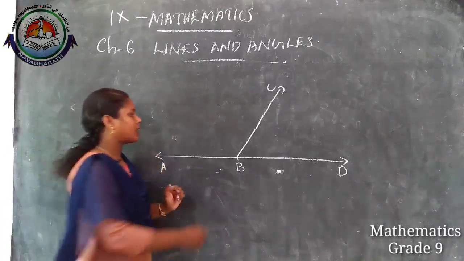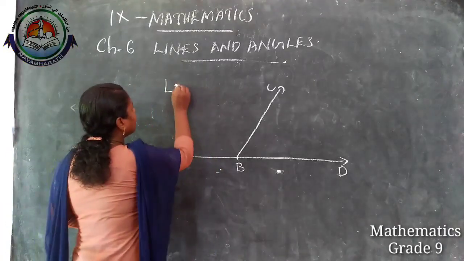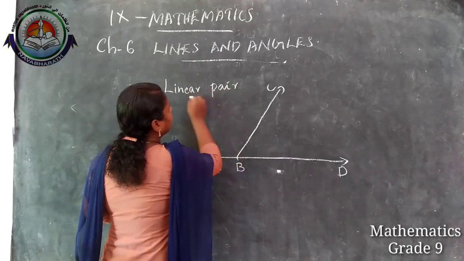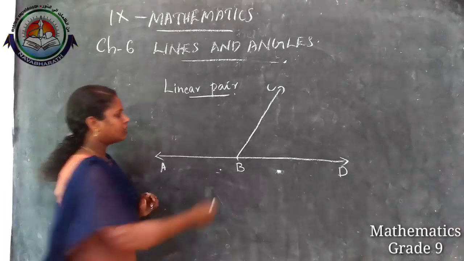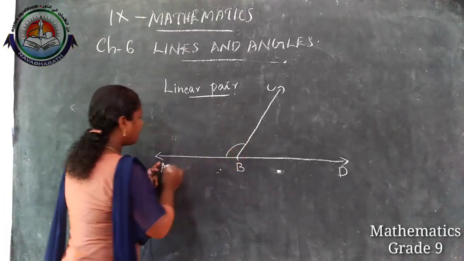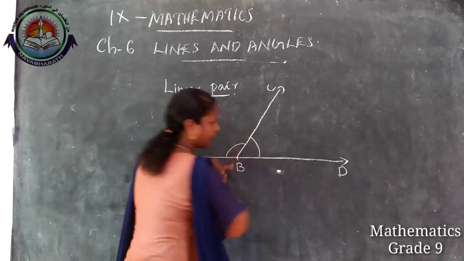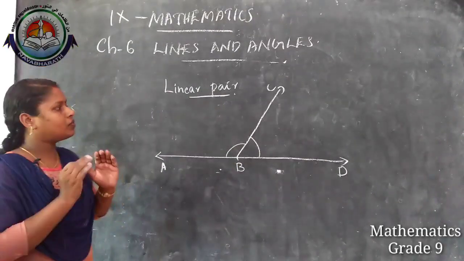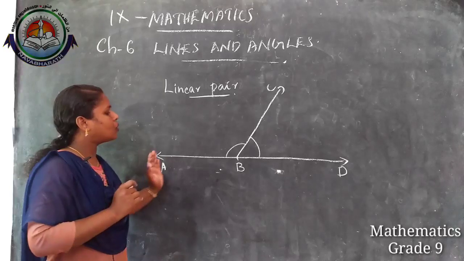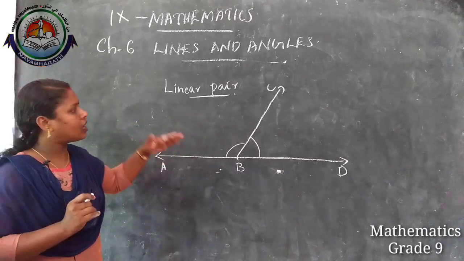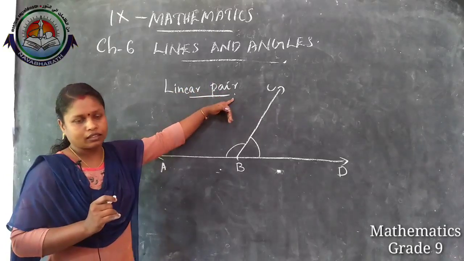This type of angles are called linear pairs. Here angle ABC and CBD are a linear pair. If in an adjacent angle the non-common arms are forming a straight line, then they are called linear pair.